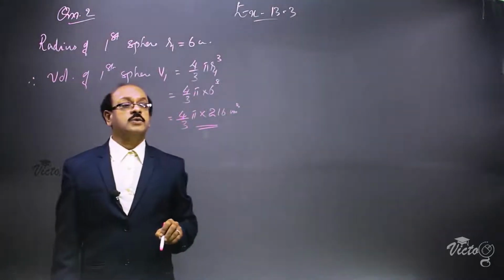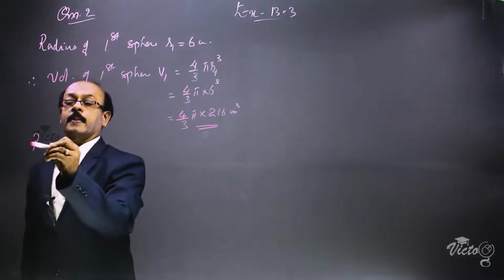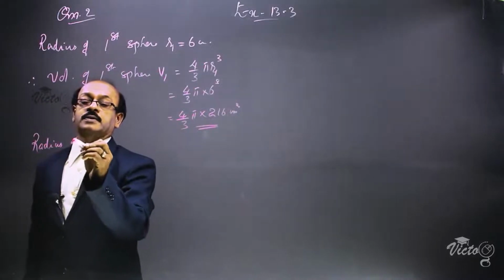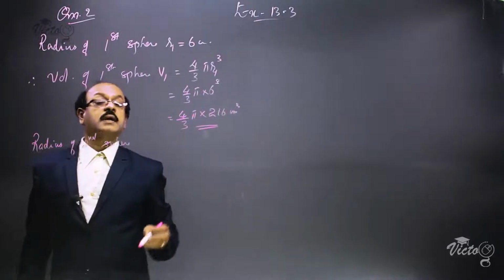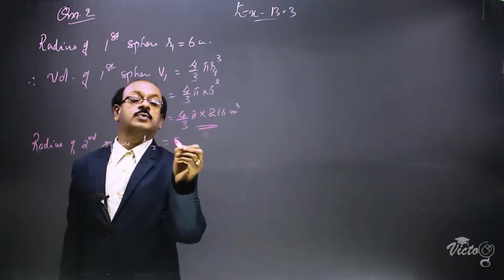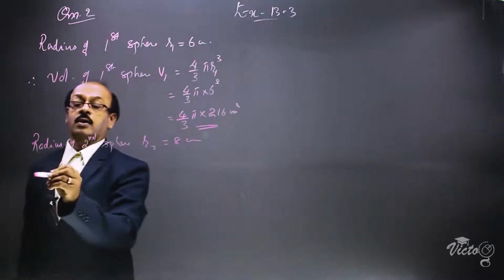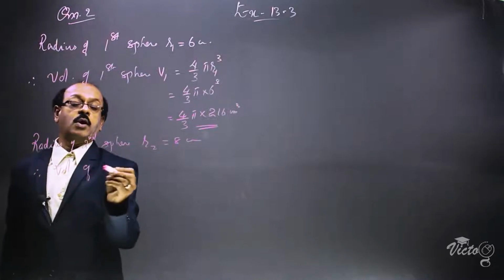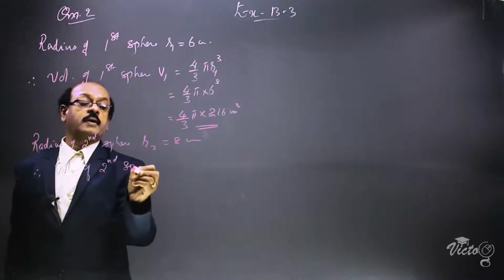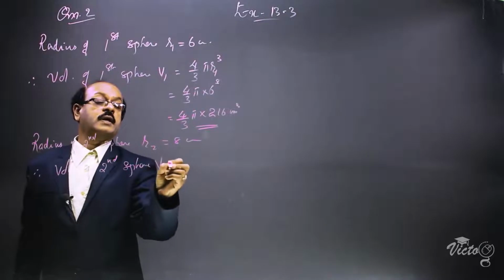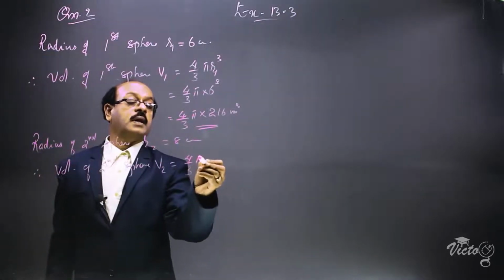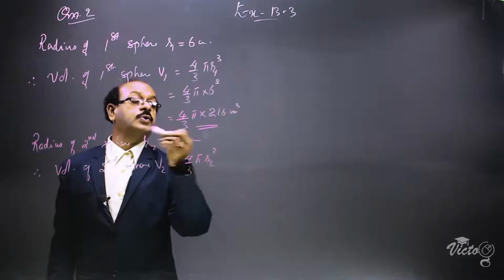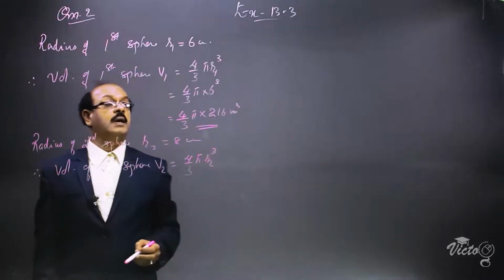Similarly, radius of the second sphere, we are taking it as R2 is equal to 8 centimeter. Therefore, volume of the second sphere, V2, is equal to 4 by 3 pi R2 cube.